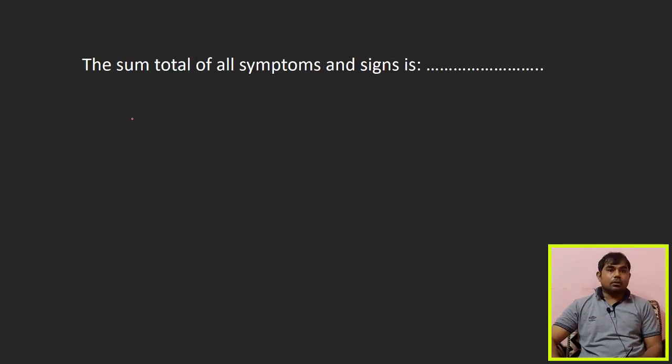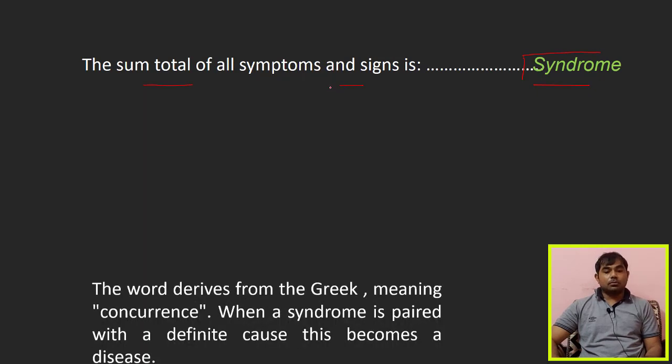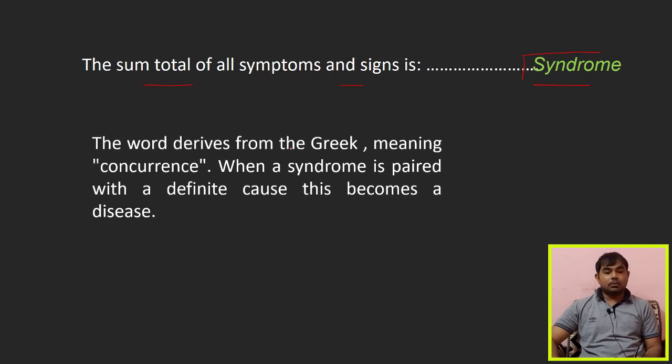Now the next fact: the sum total of all the symptoms and signs is known as a syndrome. Syndrome is just a combination of all symptoms and signs. The word syndrome is derived from the Greek word meaning concurrence.